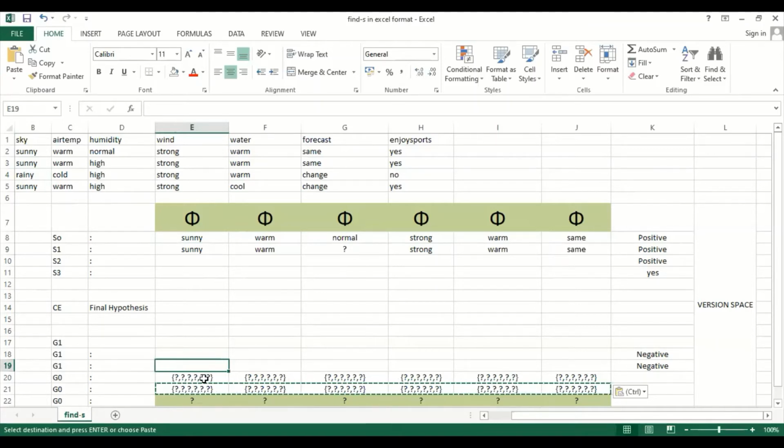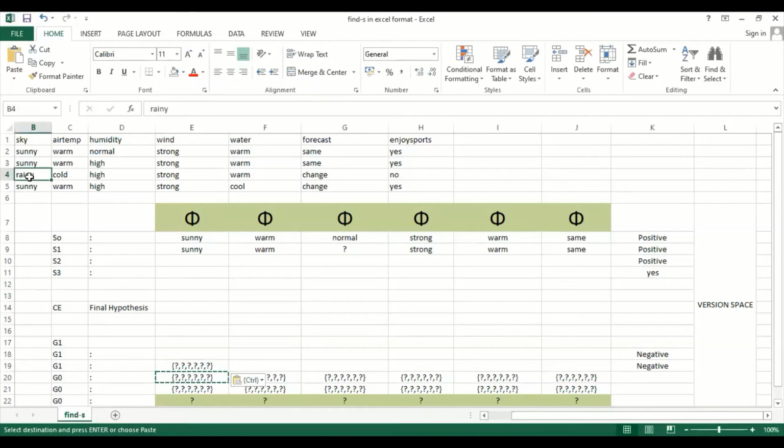Let me copy and paste here. You replace this rainy with the opposite value of your record which is stored here, that is Sunny. Understood? Since it is in the first position, this first question mark will be replaced with Sunny. Hope you are clear.